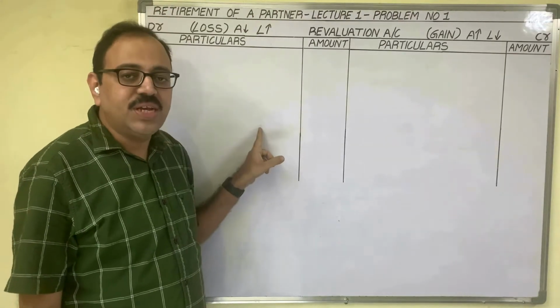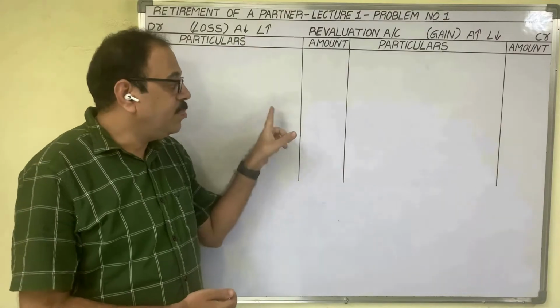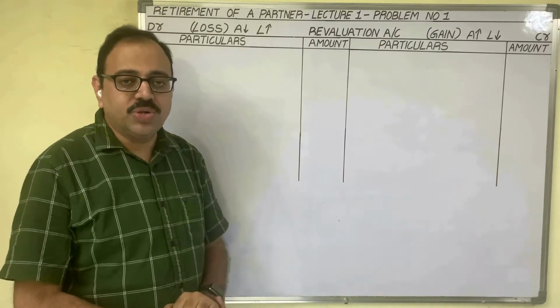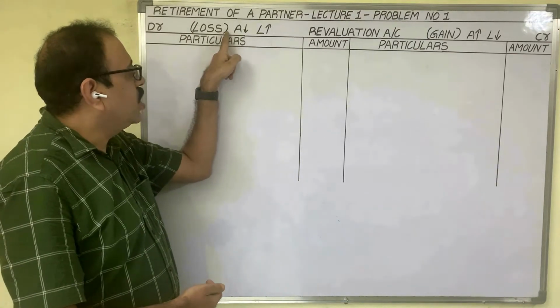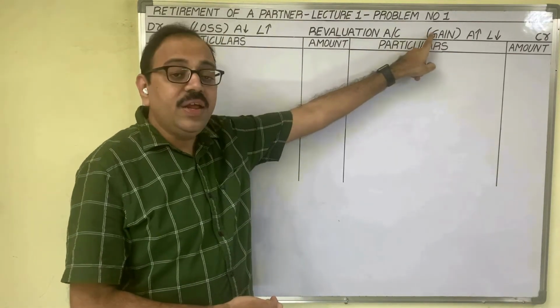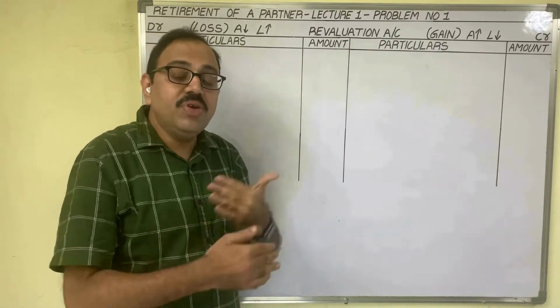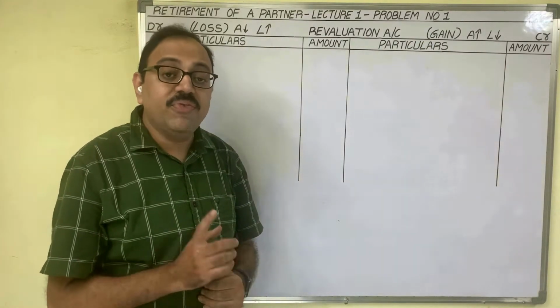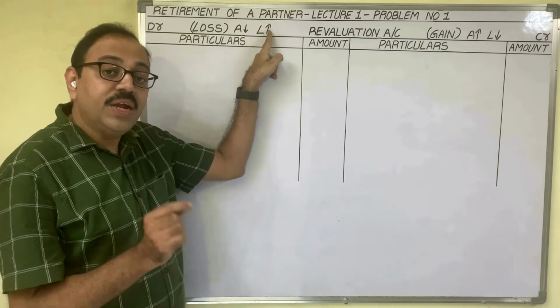This is revaluation account. Revaluation account is a nominal account. While preparing this account, we should follow the nominal account rule. Nominal account rule is: debit all expenses and losses, credit all incomes, gains and profits. When loss comes in revaluation of assets and liabilities, if asset value decreases or liability value increases, it is a loss.